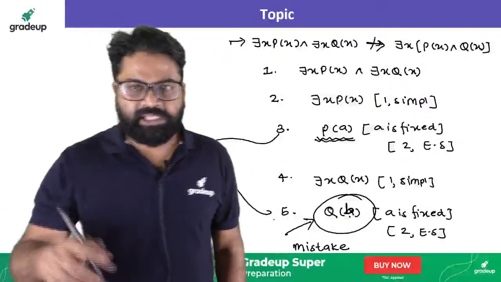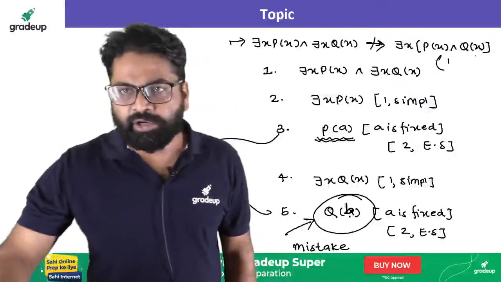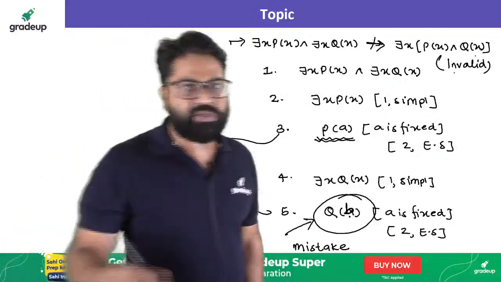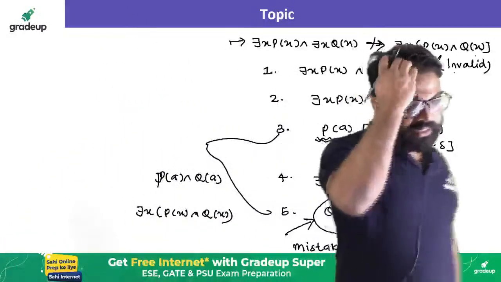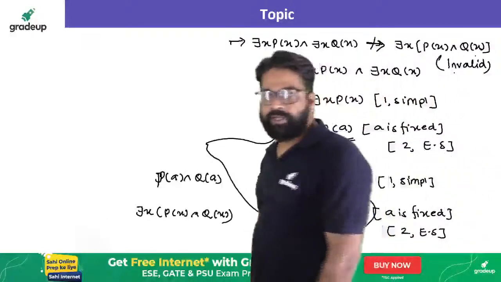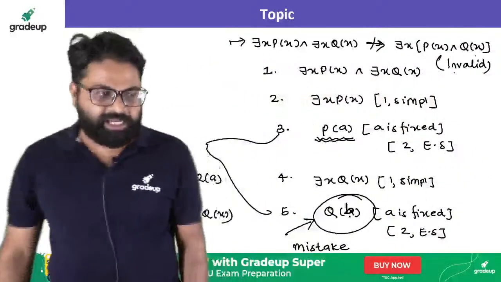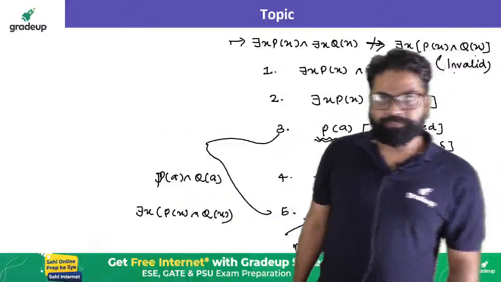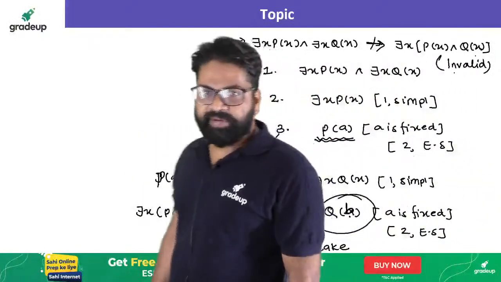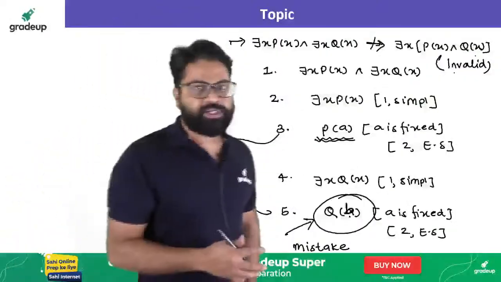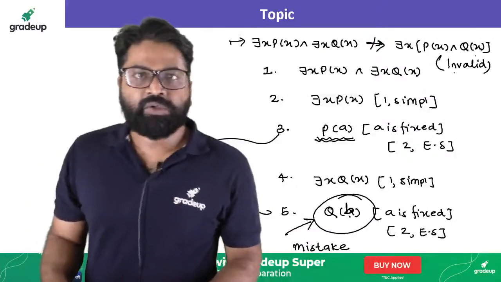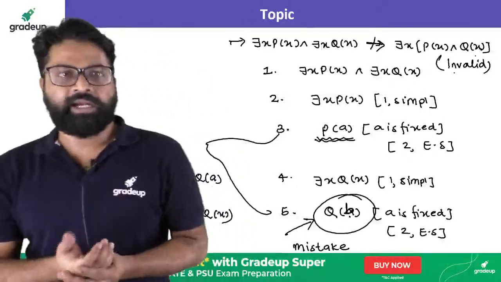So hence we can say that the statement will become invalid. So that's how we will be getting the whole concept. Okay, that's how we will be getting the whole concept. So in this way we can understand how you can have it. I hope everybody has understood the concept. Now, as we have already seen all the concepts related to that, that's it for today, and I hope you have understood.